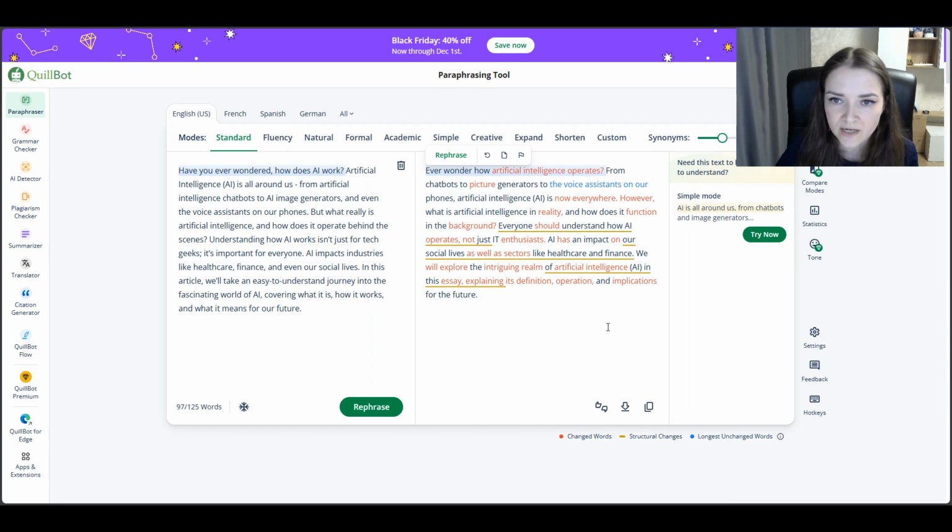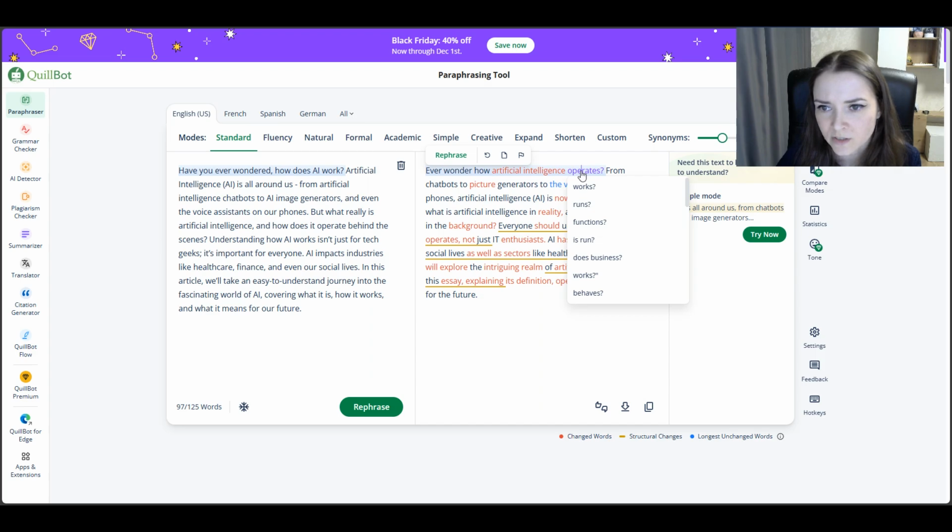So what I do, I first use this service, as I said, look here if I like everything or not. For example, here I don't like the word operates, though it's quite good. Let's say functions.